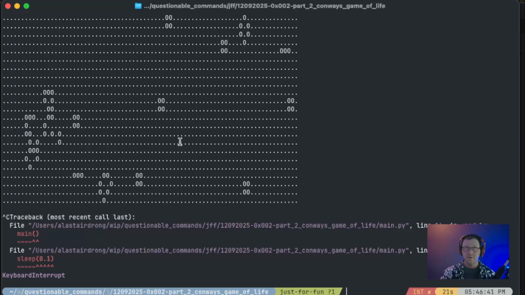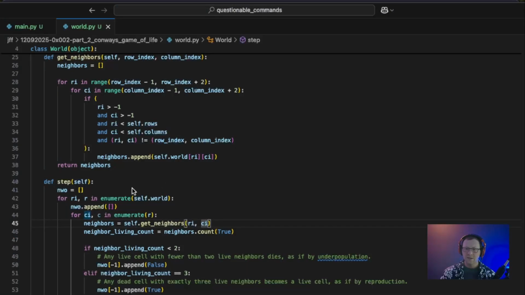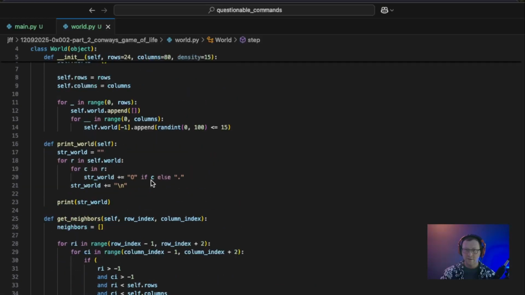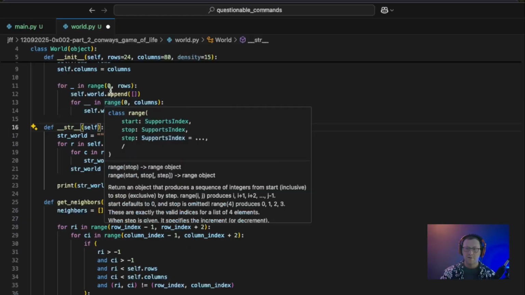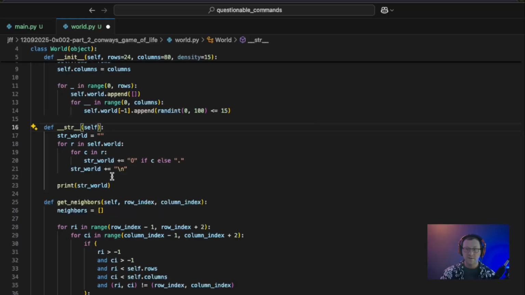The first one that I would like to do is instead of having this print world method, I think it'd be nice if I could just directly print the class. So instead of having print world, let's say __str__. So anytime that somebody tries to treat our class as a string, our class now knows how to convert itself to a string.